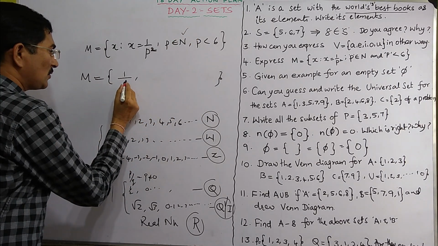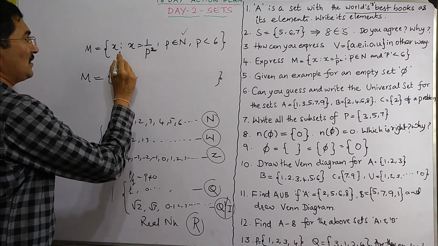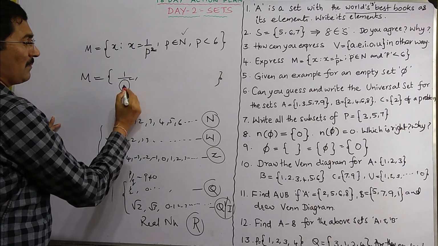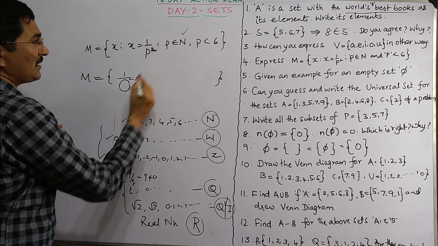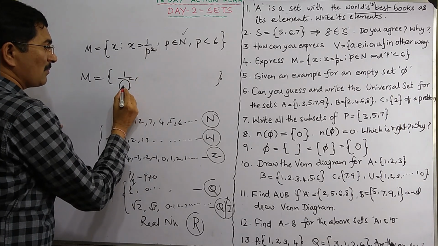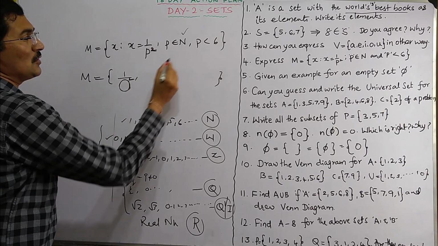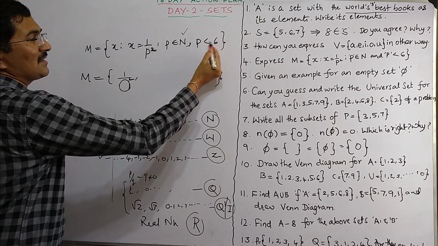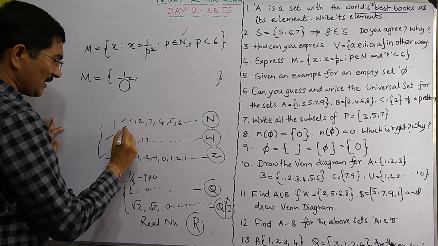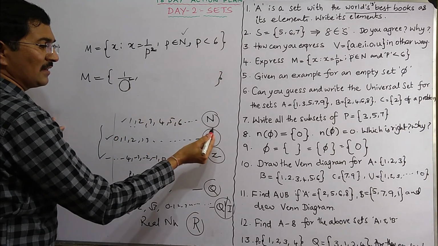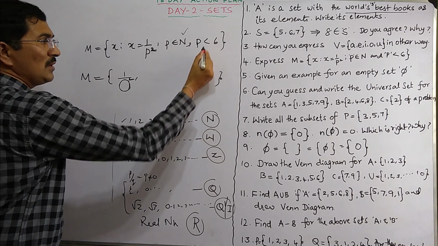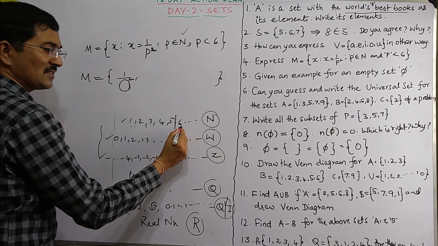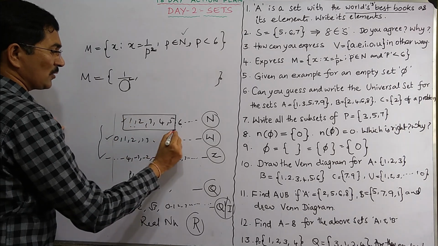So what do you write? You write something here and square it. You see, x is in the form of 1 by p square, and p is what? A natural number. So you write the natural number 1, 2, 3, 4, 5 and square it. And what are the limitations? The limitations are it is less than 6. So natural numbers begin from 1 and go on without end. But you have to take the numbers only up to less than 6. So less than 6 means not 6. So all these you have to take and go on squaring.